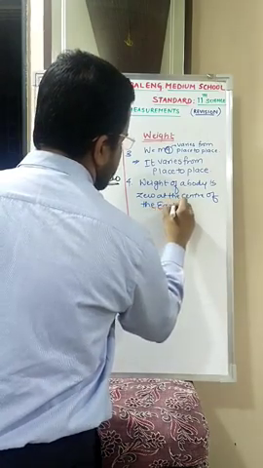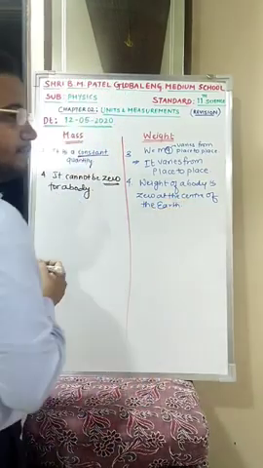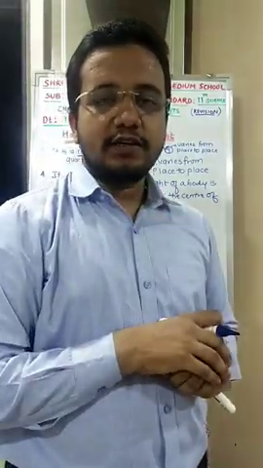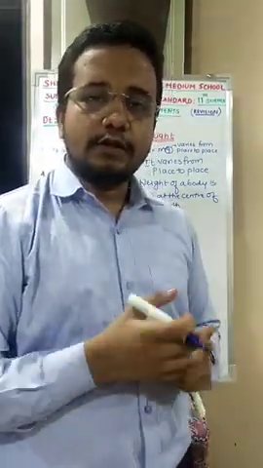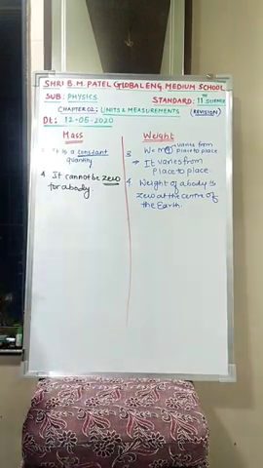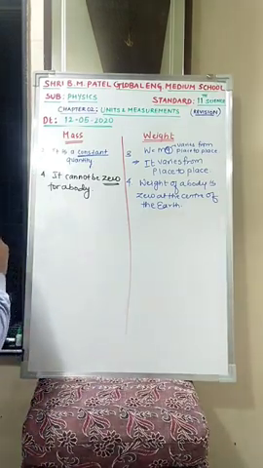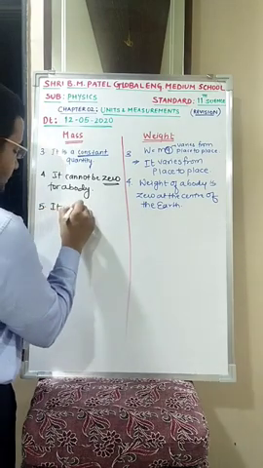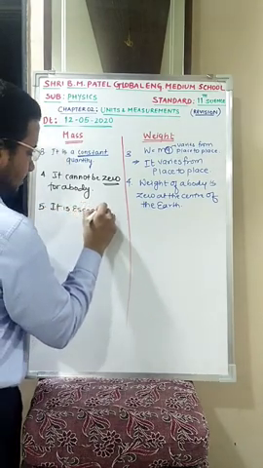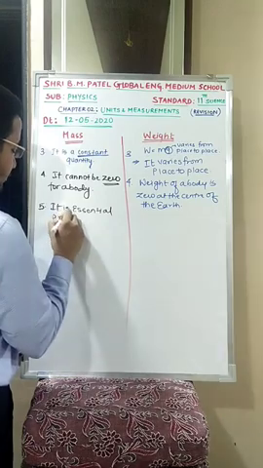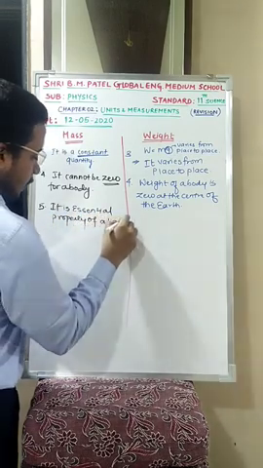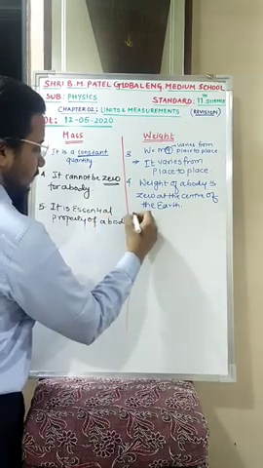Why at the center of the earth, sir? Weight is zero because acceleration due to gravity is zero at that point. At the center of the earth, acceleration due to gravity is zero, so your weight is also zero. Is this clear? The next point, fifth point over here is, it is an essential property of a body.